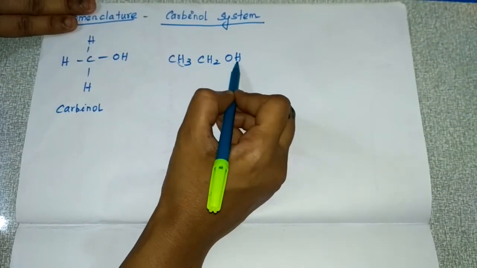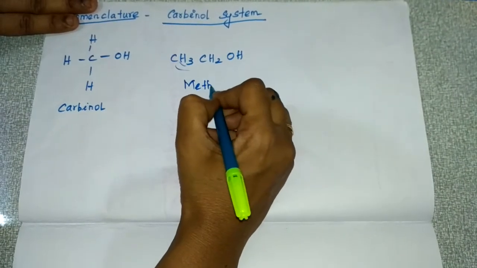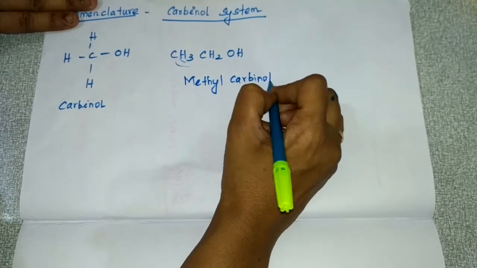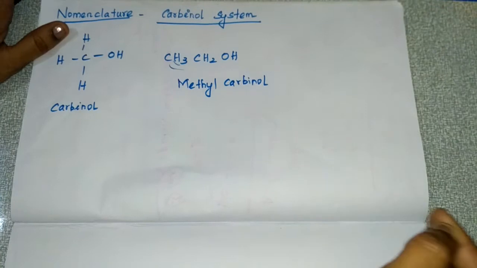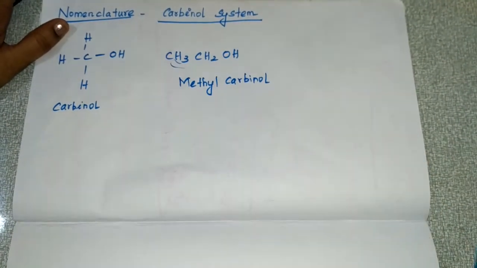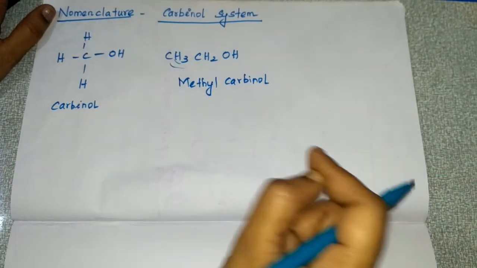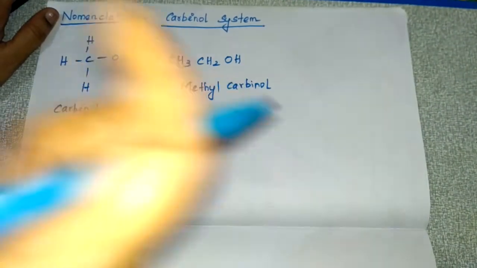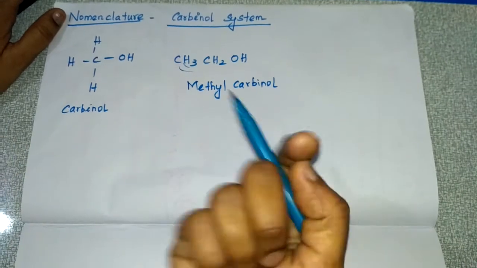Here you have to name it as methyl carbinol. Actually, these alcohols are named as derivatives of methyl alcohol. So that is only expressed as carbinol, and the name is derived by naming the alkyl group attached to the carbinol carbon.